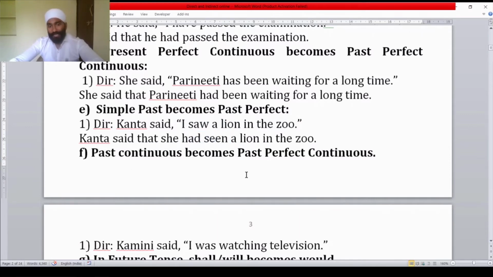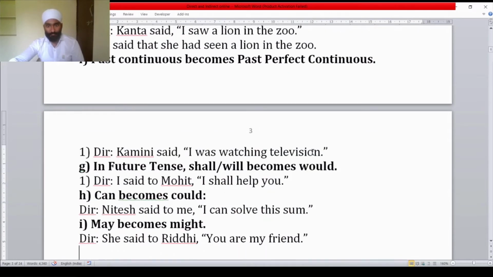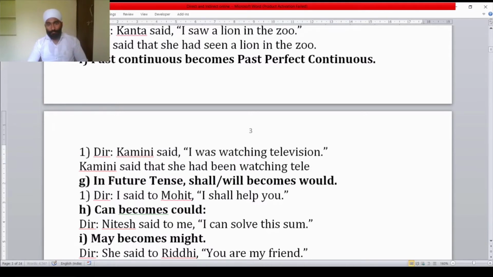Now see F. Past continuous becomes past perfect continuous. Kamini said, "I was watching television." Kamini said that she had been watching television.